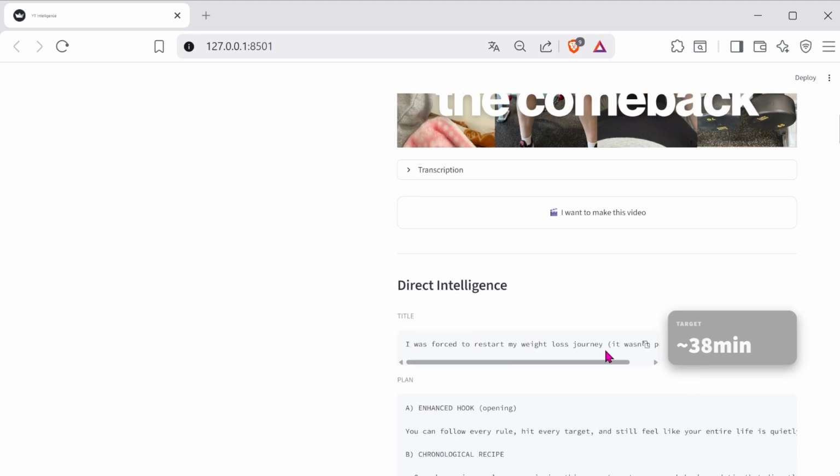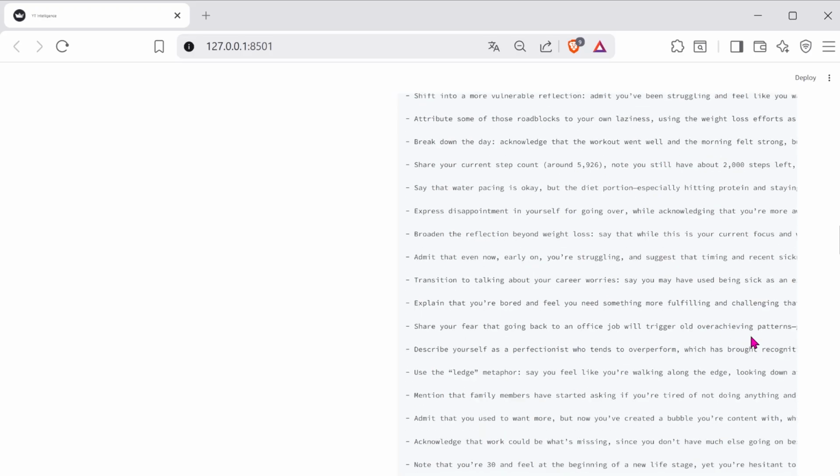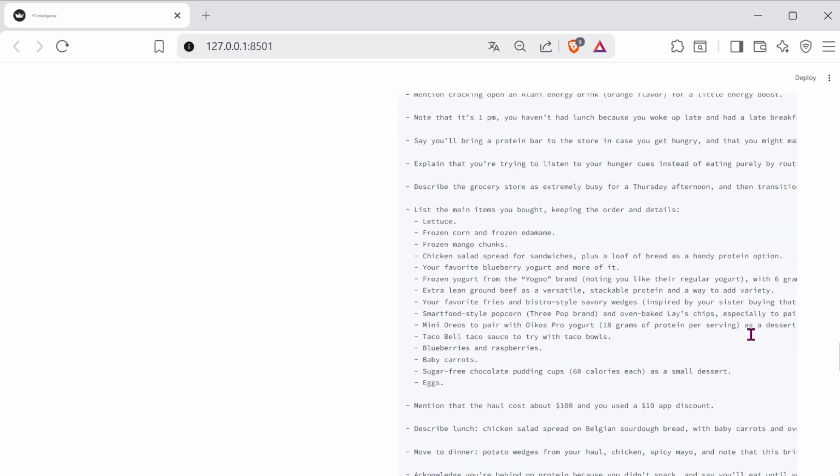We automatically get the video title, the ideal video length Julie should aim for, and most importantly, a detailed outline of the video. But not a typical outline. It's more like a cooking recipe. It explains step by step what you should say in your video based on the video that has already overperformed. And that's exactly what makes the tool very powerful.